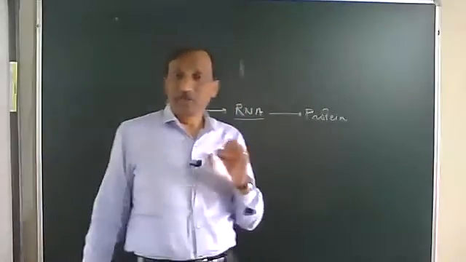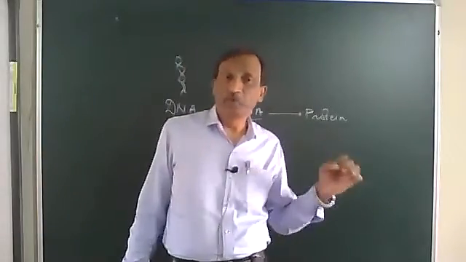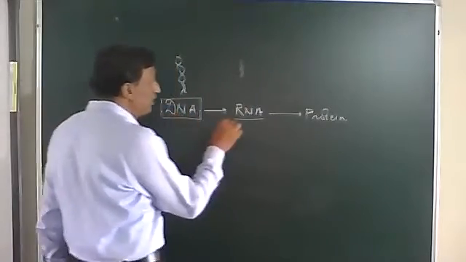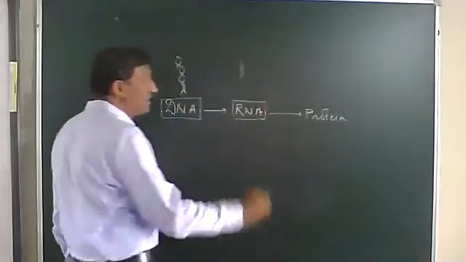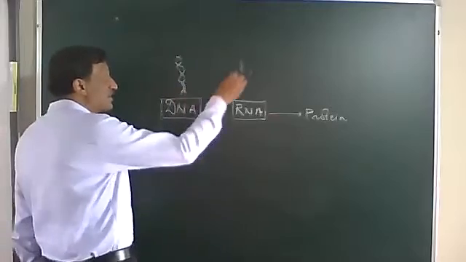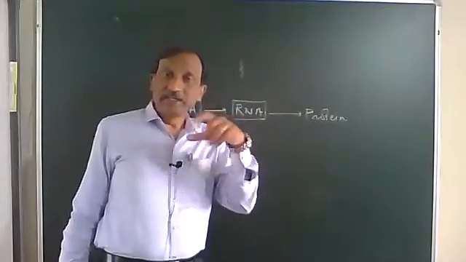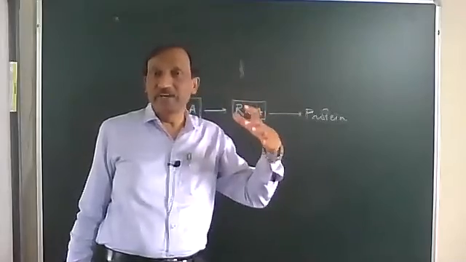Okay, children. So in today's topic, we are going to study how a protein is made. The information is in the DNA. DNA is double stranded, and in the previous class we studied that the DNA makes RNA. RNA is a single strand. DNA is much longer, but RNA is small. One DNA can carry information for thousands of RNAs.